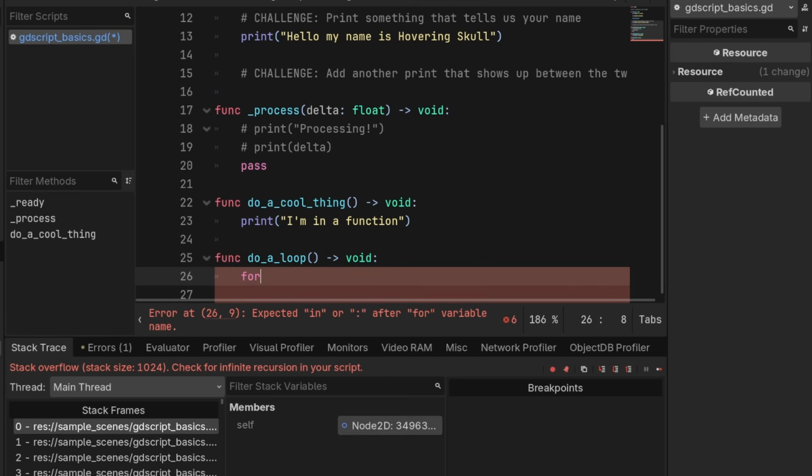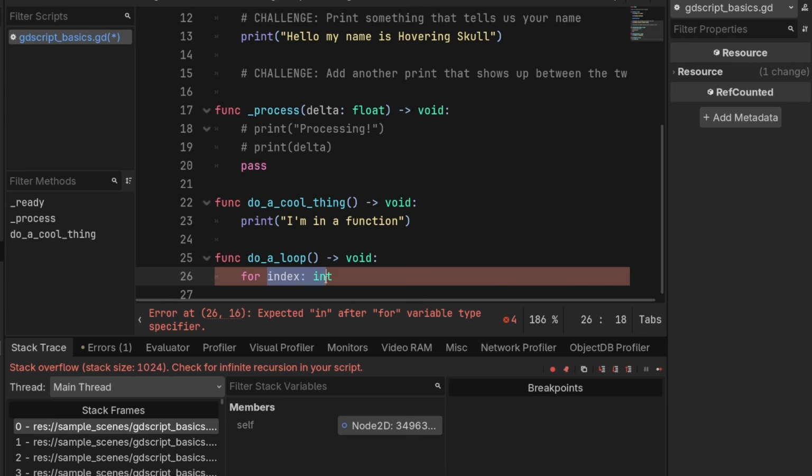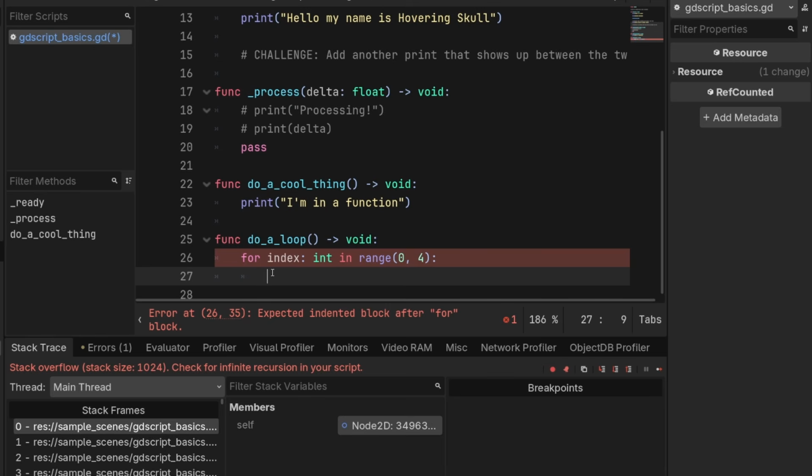We're going to do for index int, and we're just doing the same thing here where we add a type to this, and an int is an integer, so like 1, 2, 3, 4, 5, 0, whatever, in range, and we'll do 0 to 4. We put a colon after it just like in functions, and then inside of here we have to indent again, so we're in 2 indents, and anything 2 indents in here is going to be inside of our loop, and then we can just print index.